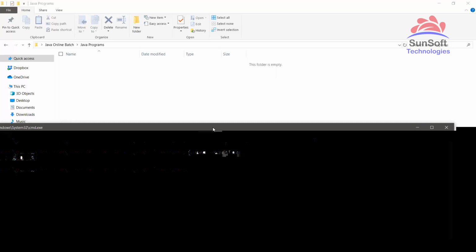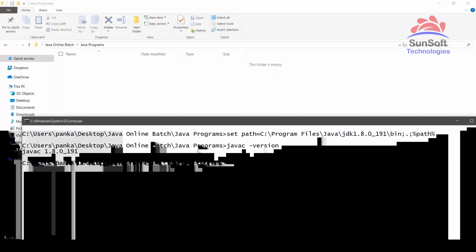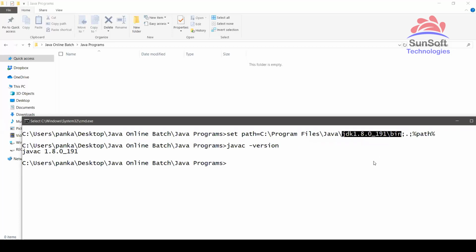I'm telling this for whoever javac is not working for. If javac is not working even after installing, then you have to do just this. You have to set the path to the folder where you have javac and the Java tools available, which is in the JDK. So you have to set the path to the JDK bin path. And then why the semicolon? We are saying set the path to the current folder, and then we are saying %path%.